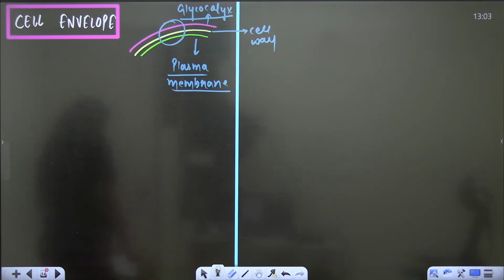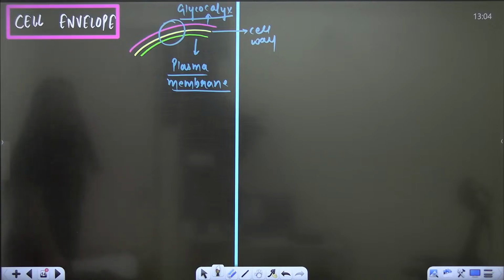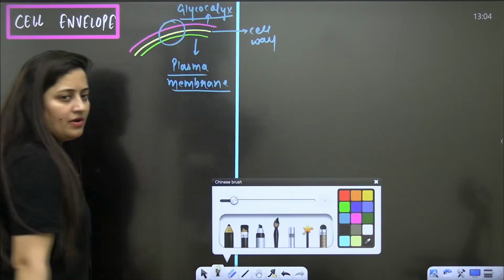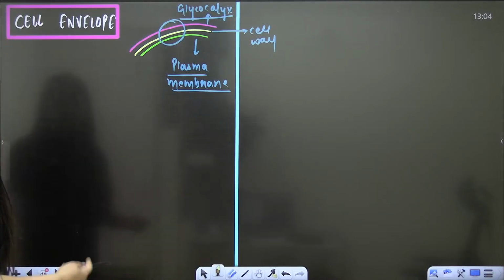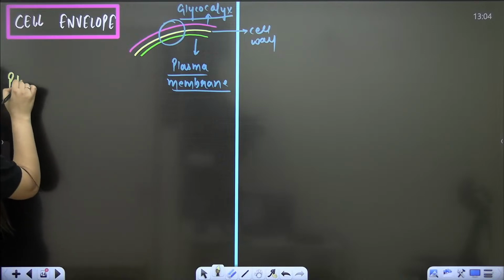Is it clear? So outermost is glycocalyx, followed by cell wall, and then the plasma membrane. I hope you don't have any doubt here. Okay, so now let's start the story from the plasma membrane.